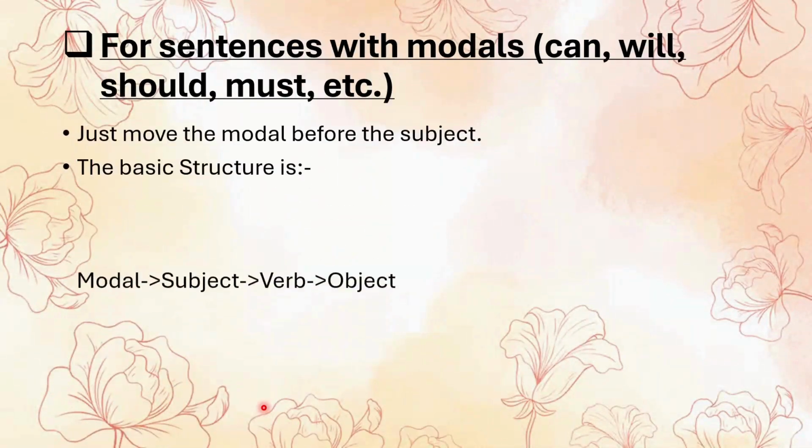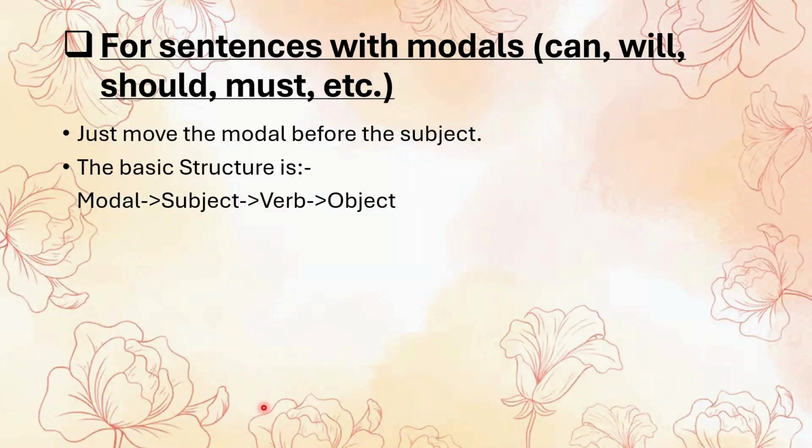The next is for sentences with modals. Modals like can, will, should, must, etc. Modal verbs can, will, shall, should, must, may, might, would are also considered helping verbs. We just need to bring the modal verb to the first position, and the structure is modal plus subject, verb, and object.